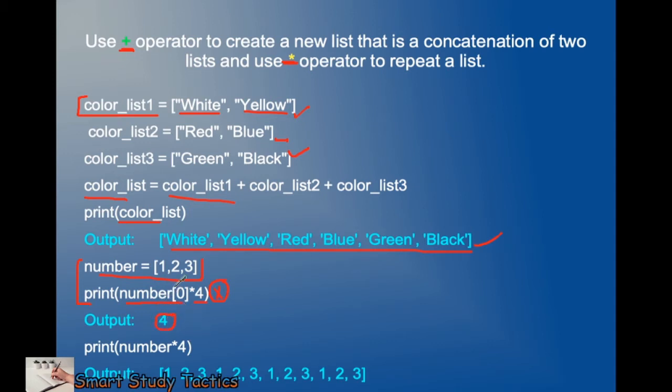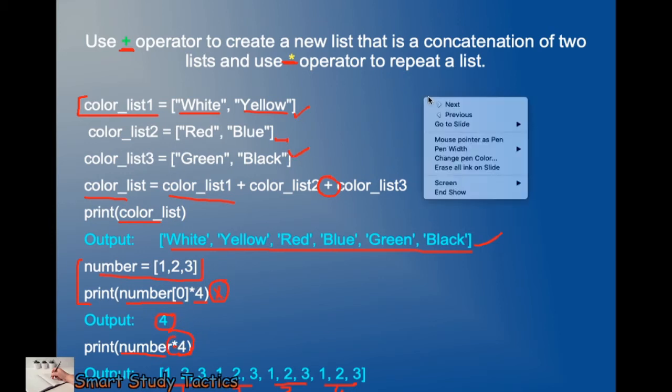If you want 1, 2, 3 printed 4 times, then I have to give the list name, the multiply operator and the value 4. It will give 1, 2, 3, 1, 2, 3, 1, 2, 3 and 1, 2, 3. Here you can see 1 time, 2 times, 3 times and 4 times. I think it is pretty clear to all of you what the addition operator and the multiplication operator are.